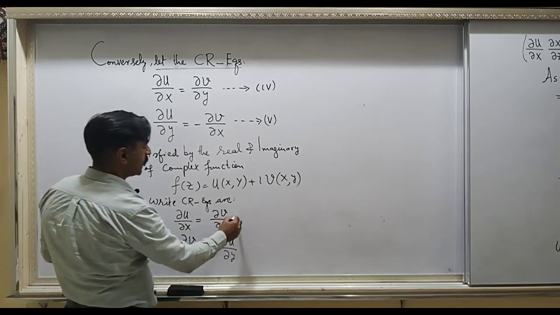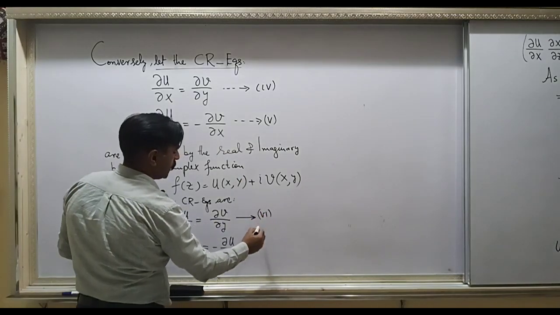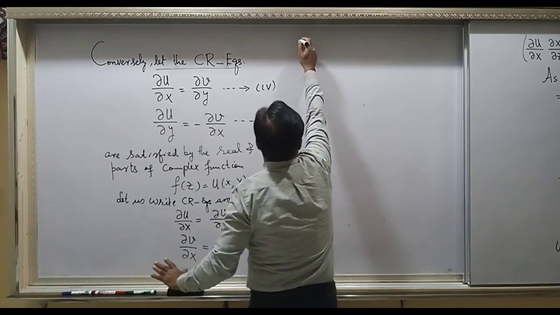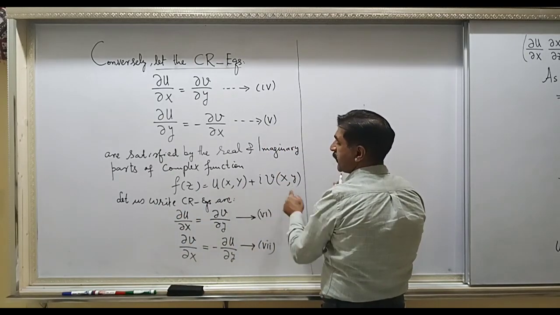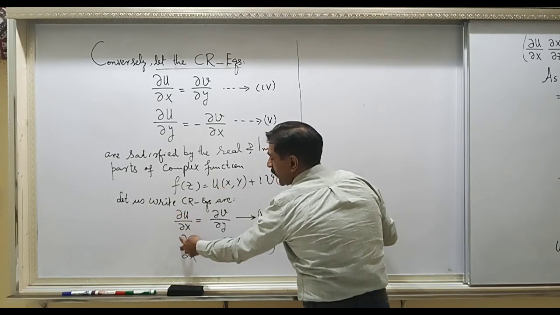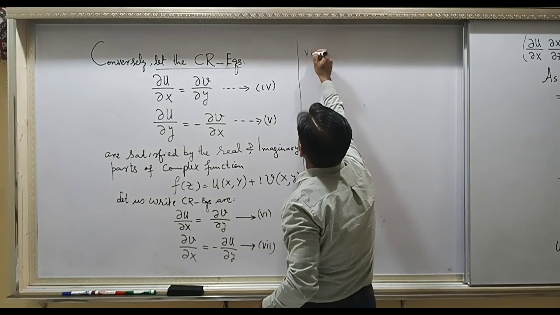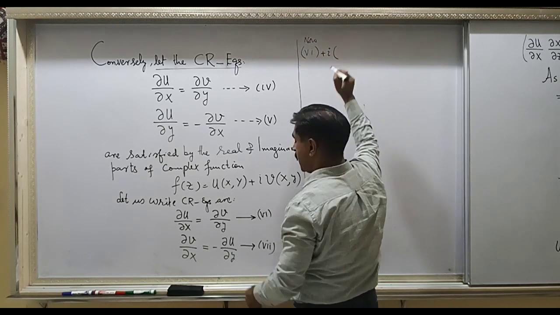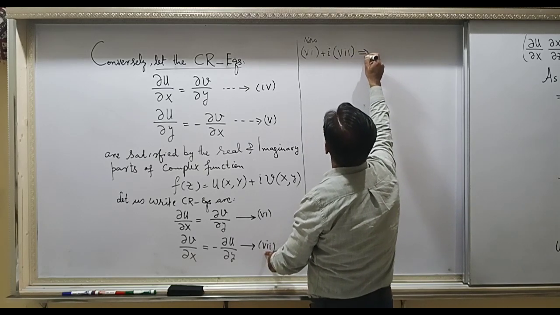And from this you can develop a complex number. How can you develop a complex number? If this is your equation number 6, and this is your equation number 7, you can produce a complex number from these two, because your function is in the form u plus iv, where this is some real function and this is also some real function, but it is obtained from the derivative of u. So this is equation number 6. Look, equation number 6 plus iota multiplied with equation number 7 implies, what does it imply?